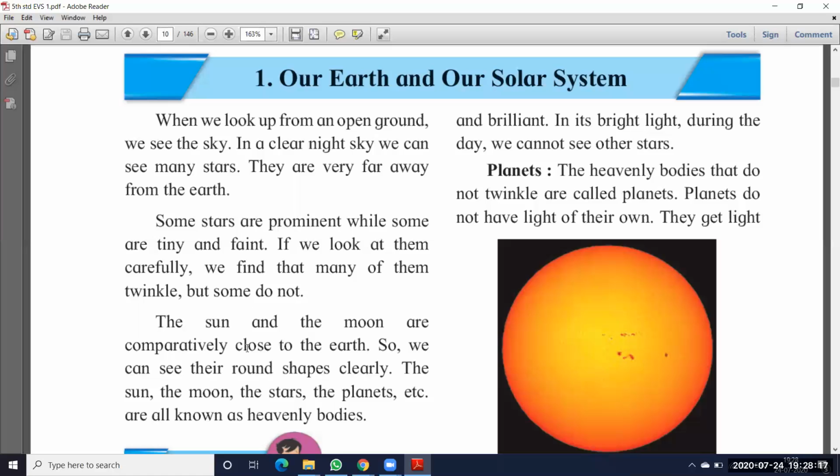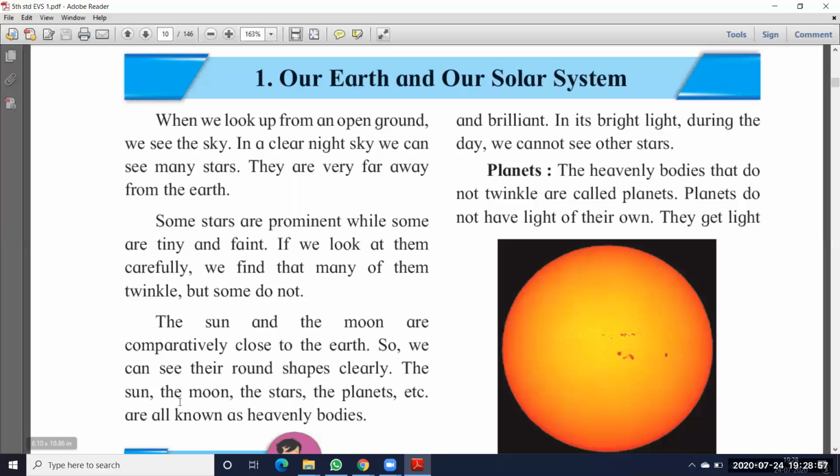The sun and the moon are comparatively close to the earth. So every morning we observe the sun, and at night time we observe the moon. Why are we able to observe the sun and moon? Because the sun and moon are very near to the earth. That's why we can see them, and we can see their round shapes clearly. They are visible to us with clear shapes. They are round in shape.